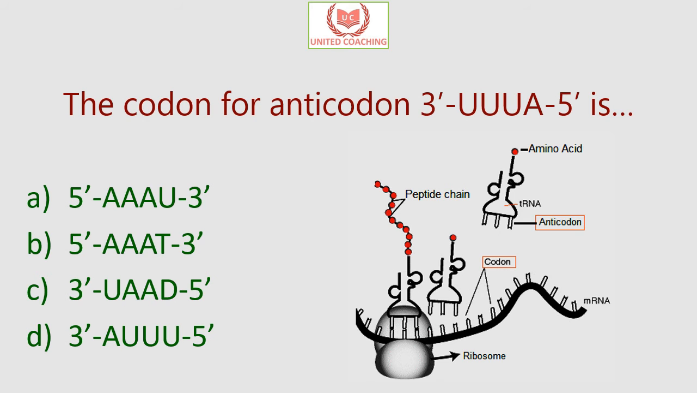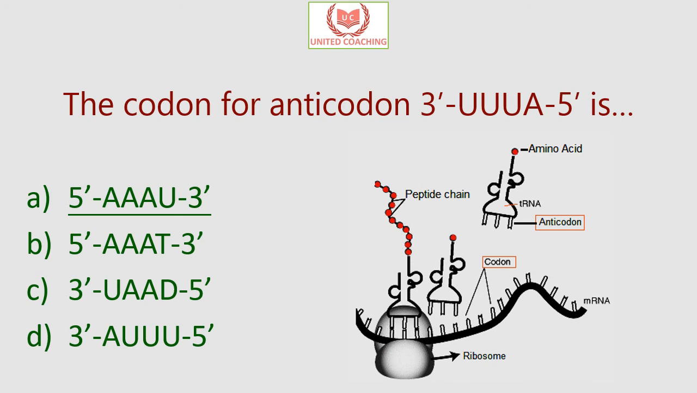Our next question is, the codon for the anticodon 3' to 5' UUUA is. So we have to remember that the anticodon is present on tRNA and the codon is present on mRNA. So both are RNAs, so there would not be thymine. And option C, where there is D, there is no such thing as D. So either there is adenine or thymine or uracil. So the option here is A, that is from 5' to 3' and A and U.